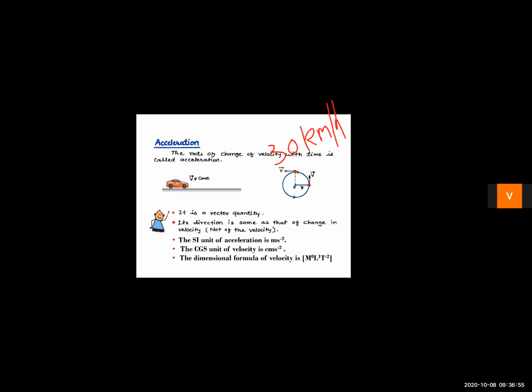Right? Now its speed is constant, but on a circular track at each and every point, its direction is changing. So as there is change in direction, the velocity is changing. And due to the change in velocity, the acceleration exists. So acceleration exists here. So what is acceleration? Acceleration is rate of change of velocity. So we can write the symbol for acceleration as A.